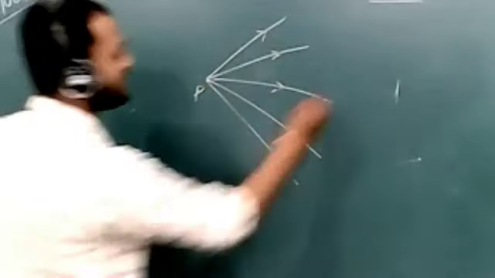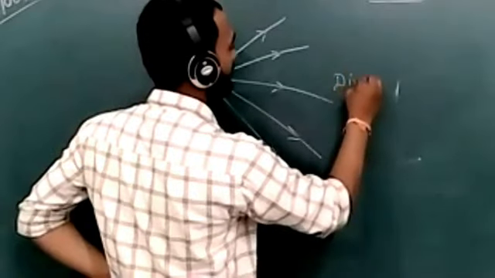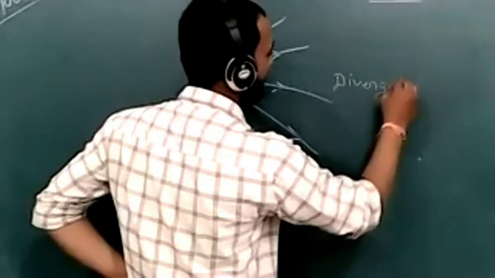So this is called a divergent beam of light.